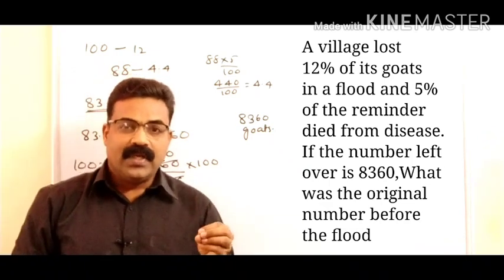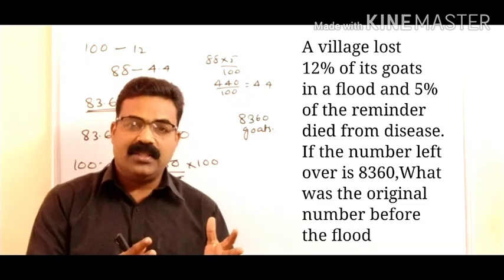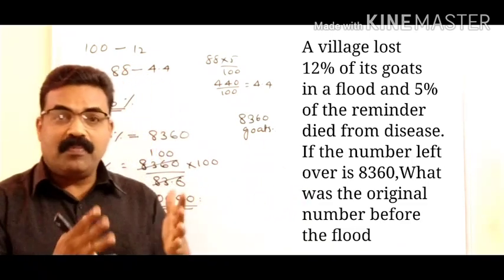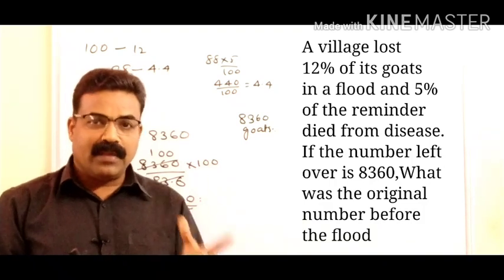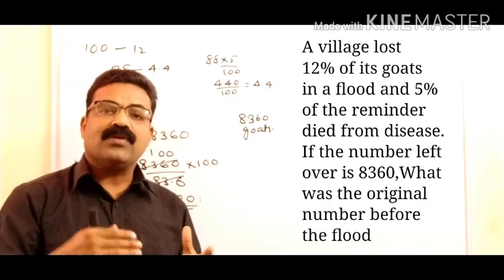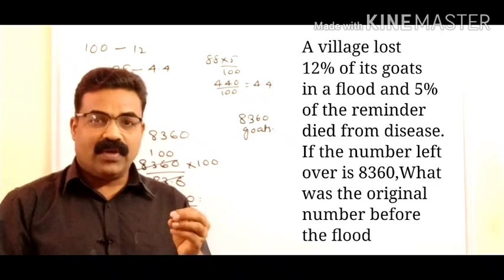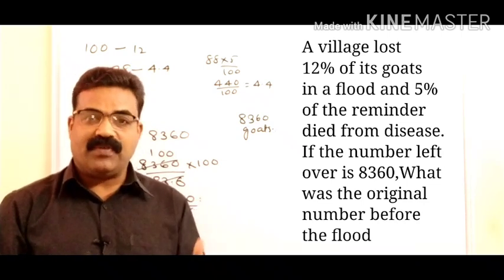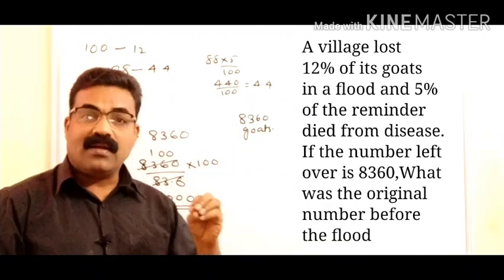How do we approach this type of question? Initially you consider the total percentage was 100. Out of that 100%, according to this question, 12% lost, so remaining will be 88. Whatever is the remainder, 5% died because of disease, so 5% of 88 we again removed. So we got 83.6% left out. In the question it is given 8,360 gods are left out.